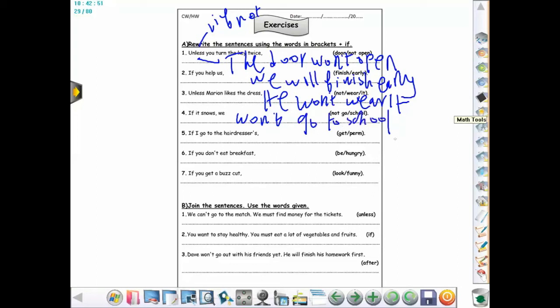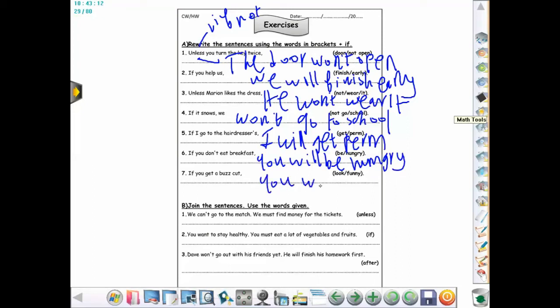So if I go to the hairdressers, I will get a perm. If you don't eat breakfast, you will be hungry.